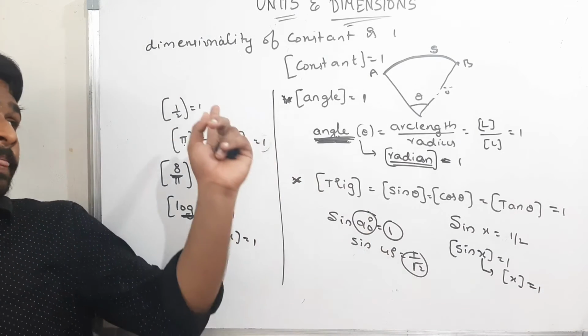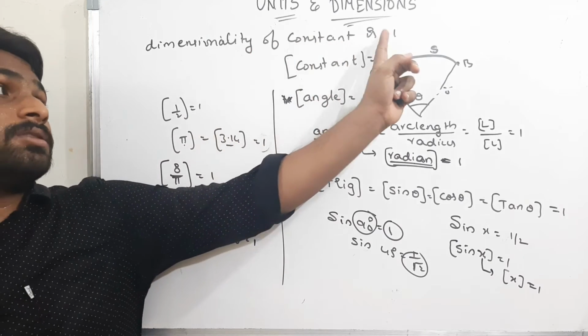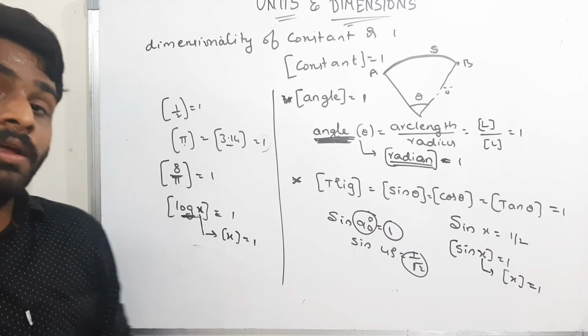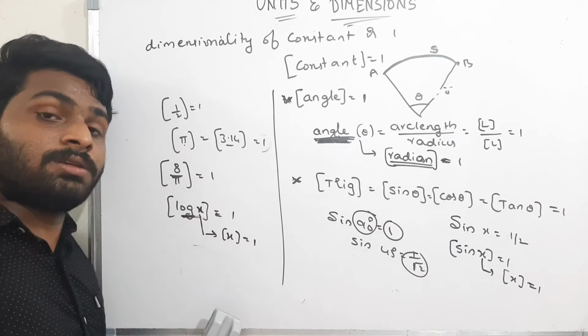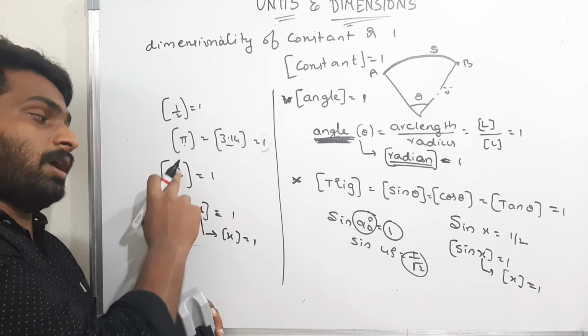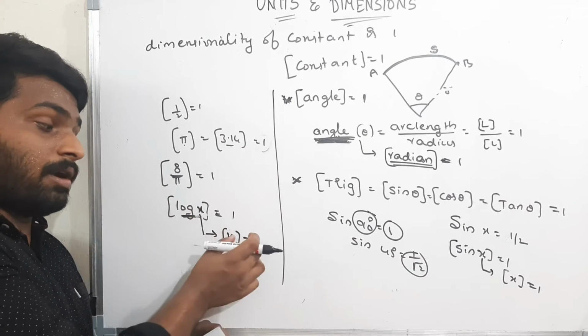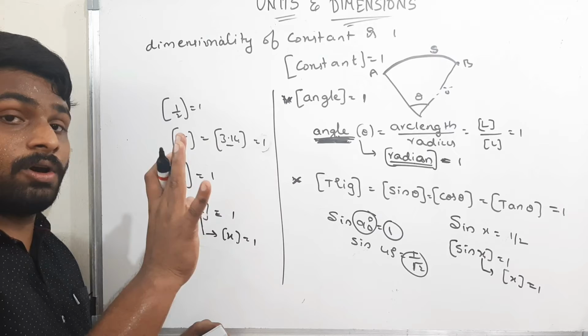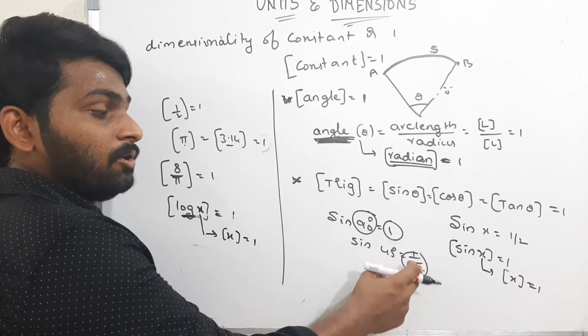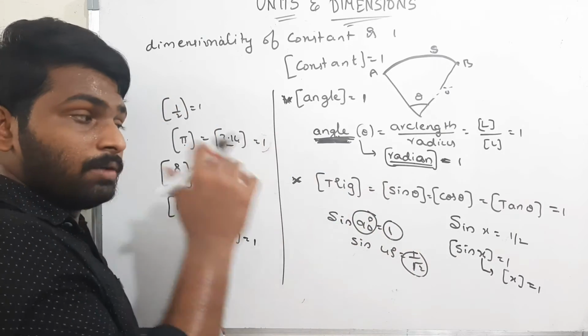Please remember this. The dimensionality of a constant is always equal to 1. The dimensional formula for a function with no units is 1. Therefore the dimensional formula for half, pi, 8 by pi, log x, the final value we get is a constant. There are no units for log, so the dimensionality is 1. For trigonometric functions, the final values we get are constants. There are no units, therefore the dimensionality is 1.